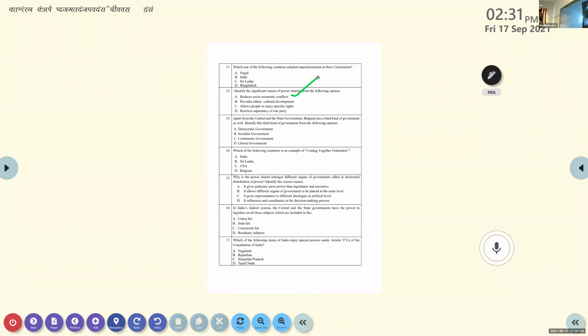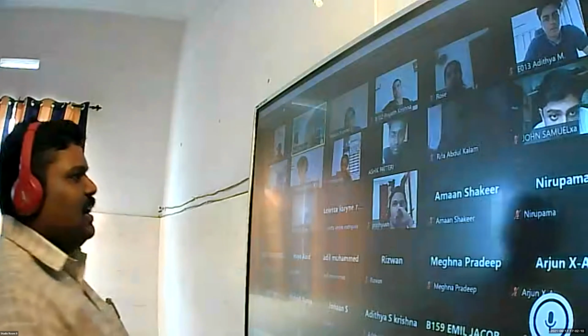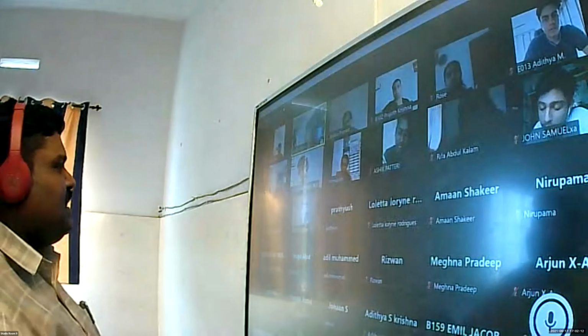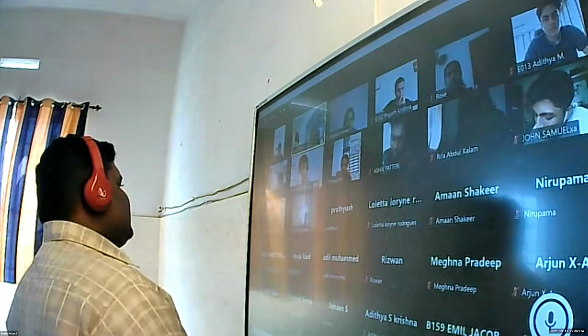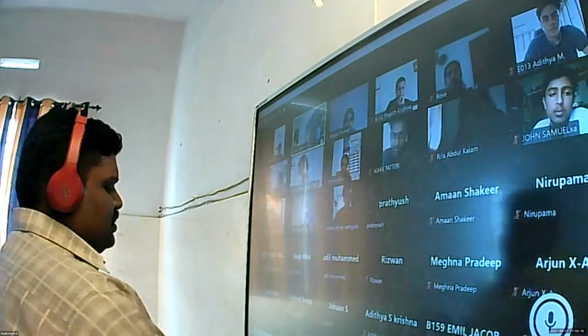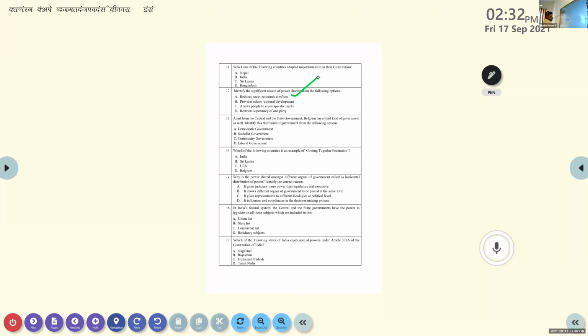Next question. Apart from the central and the state government, Belgium had a third kind of government as well. Identify this third kind of government from the following options. A, democratic government; B, socialist government; C, the community government; D, the liberal government. The answer is correct, almost all the people know it. It is the community government. Mark that answer.